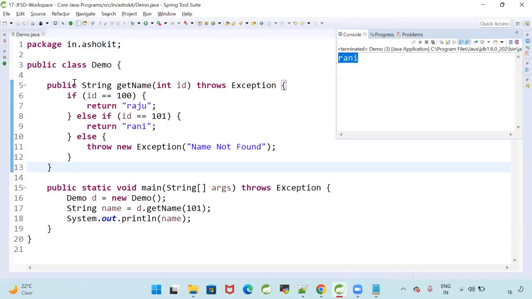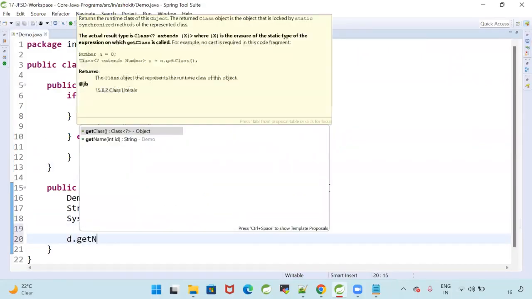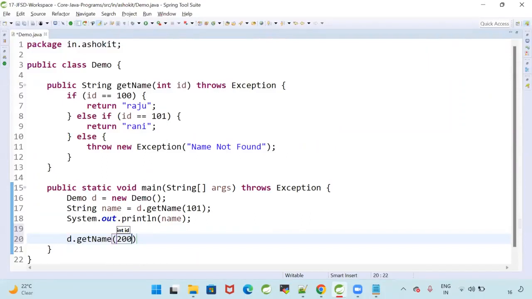Why is the exception not occurring in the program? Because the input is valid. The if condition it is checking is not satisfied, the else if condition it is checking is satisfied, so it is returning Rani. Is it going to the last else? No, the condition is satisfied.